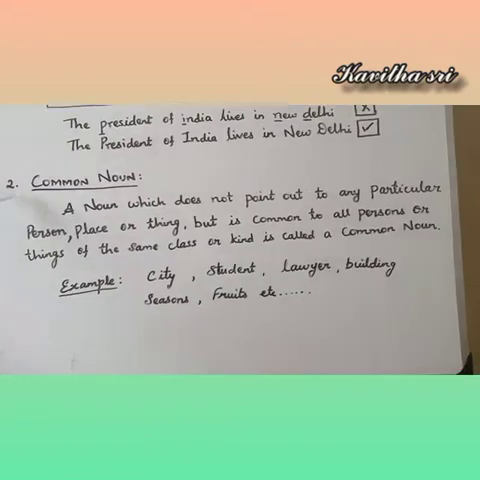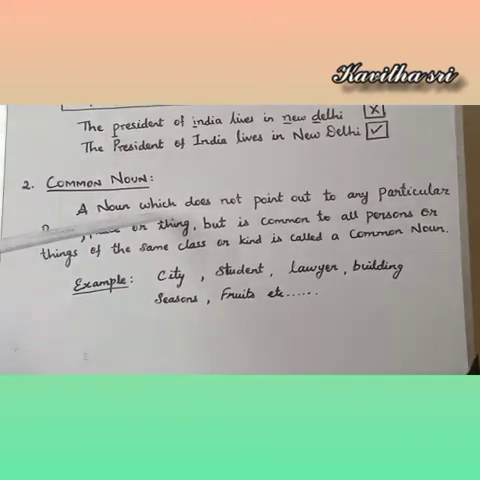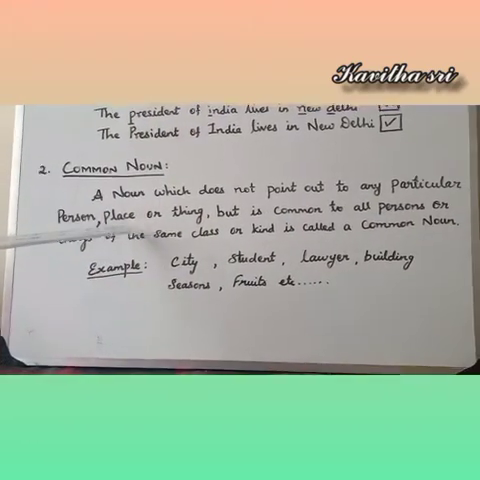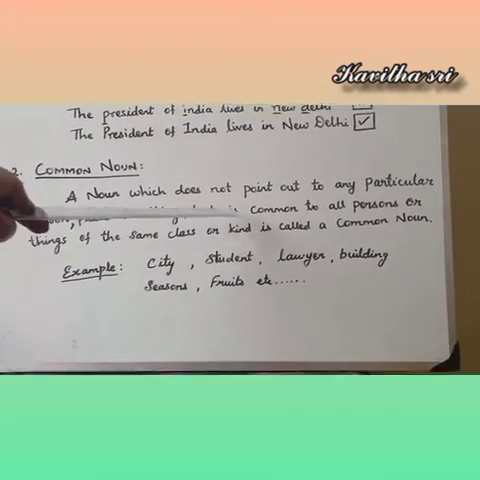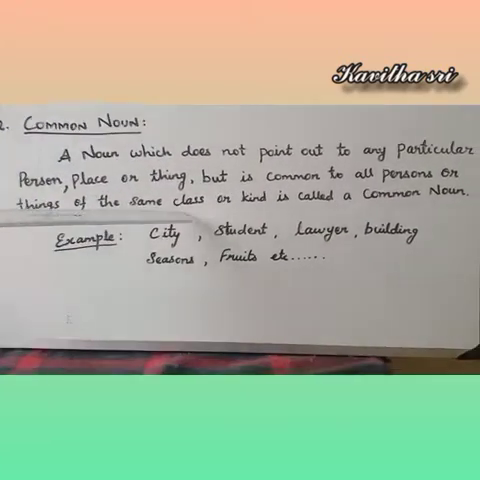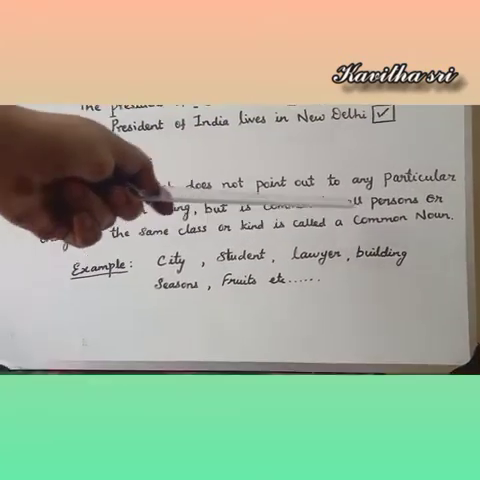So what is common now? A noun which does not point out to any particular person, place or thing, but is common to all persons or things of the same class or kind, is called a common noun.